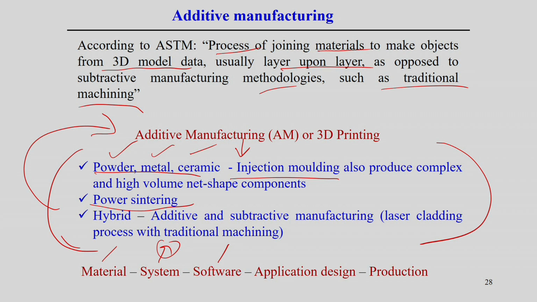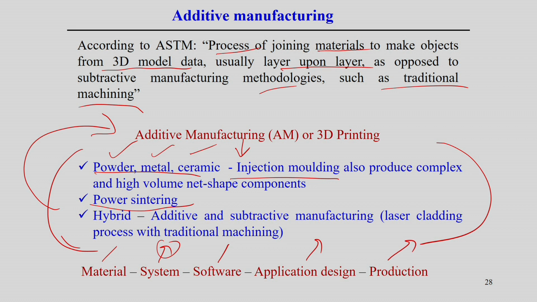Then design, application design: if we try to achieve layer by layer deposition, what strategy do we need to follow, which layer should be deposited first and which later, and what may be the time gap between the deposition of the first layer and the second layer, because if it is assisted melting, some time is required to solidify the material. So, all this matters. That is called the designing of the process or the application. Just by looking into the application, we need to design the process.